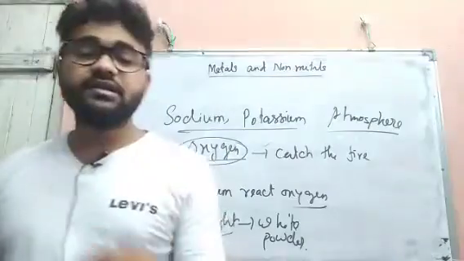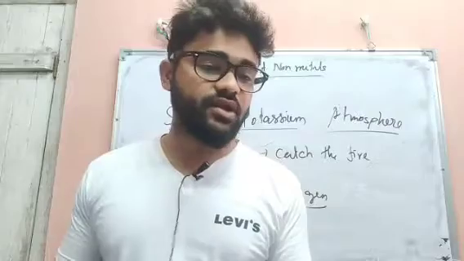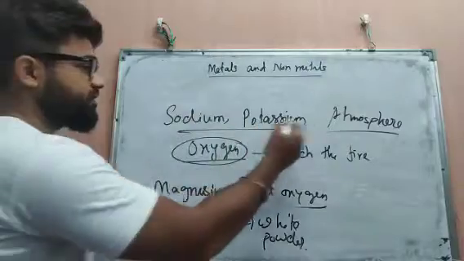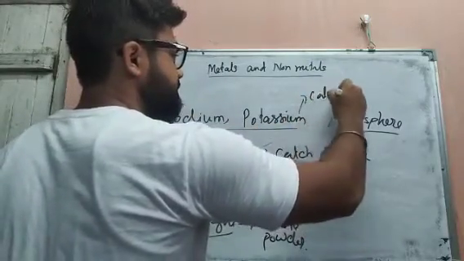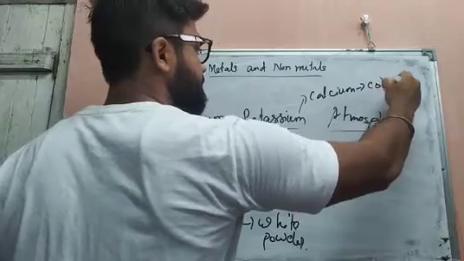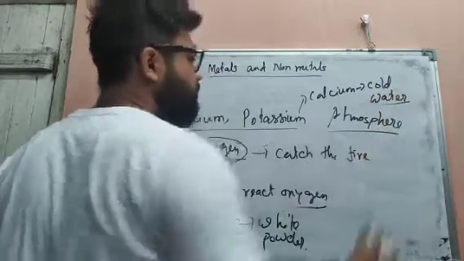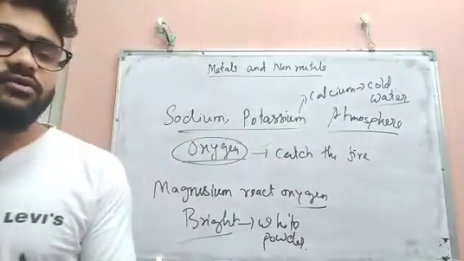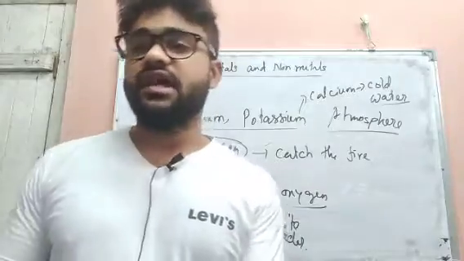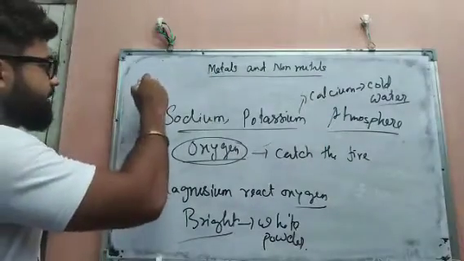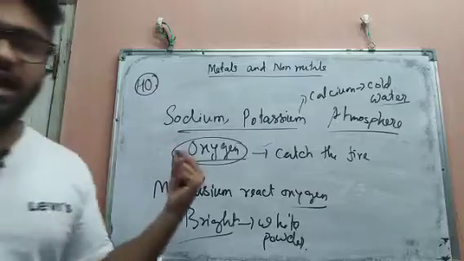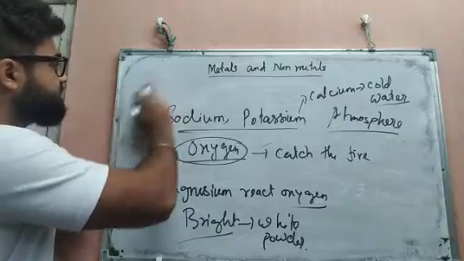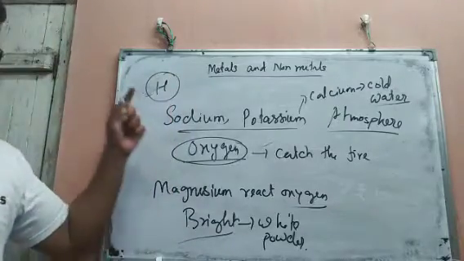Also there are some other properties: reaction with water. Metals obviously react with water. Some metals like sodium, potassium and calcium react with cold water. They don't need hot water. When they react with cold water, they give hydroxide and hydrogen. Hydroxide means when hydrogen and oxygen are both there, this is known as hydroxide. And when only hydrogen is emerging, then it is known as hydrogen.